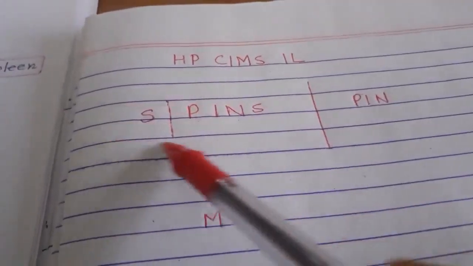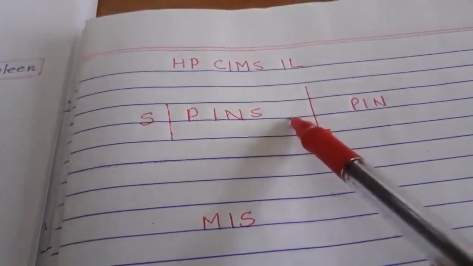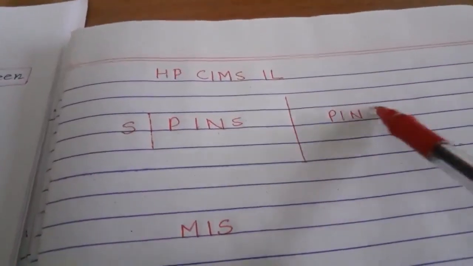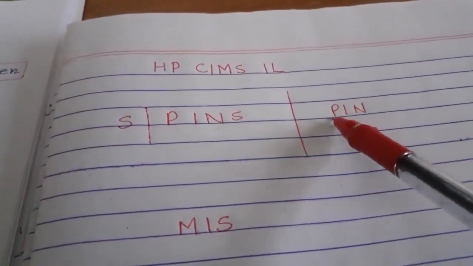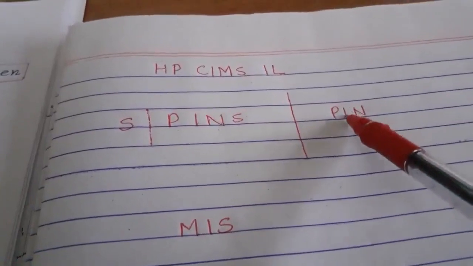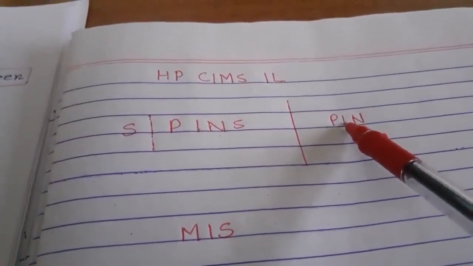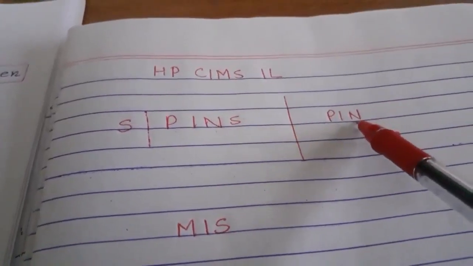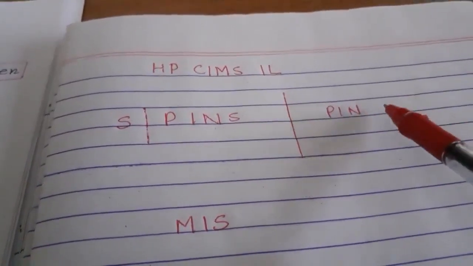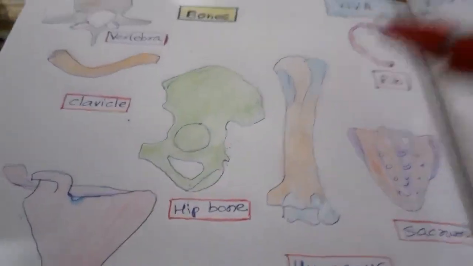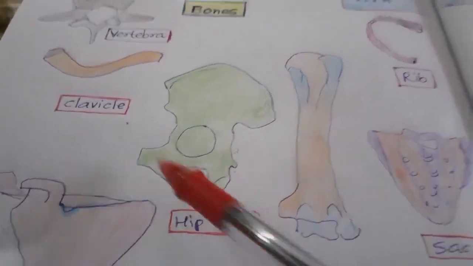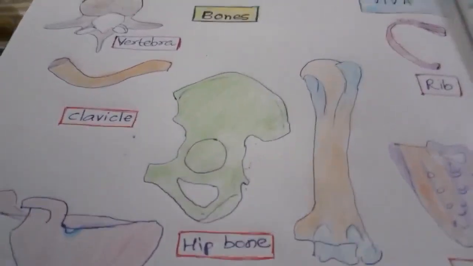This is from the greater sciatic foramen, and through the lesser sciatic foramen, only one PIN passes: the internal pudendal nerve and vessels, and nerve to obturator internus, as well as the tendon of obturator internus. So this is about the hip bone.